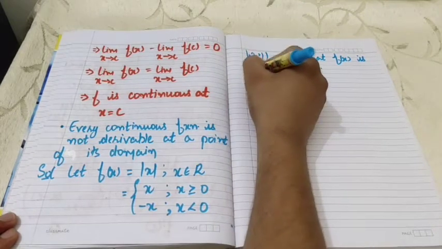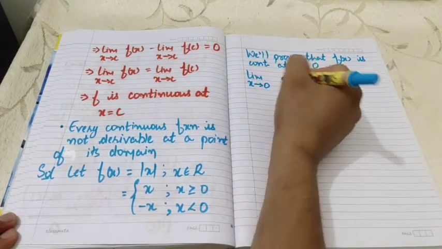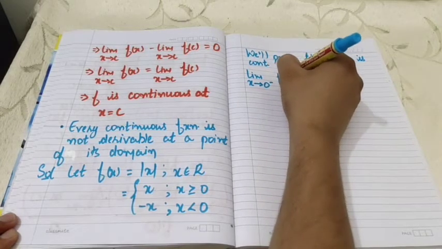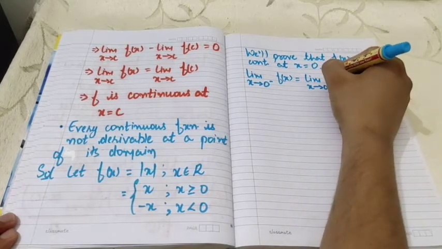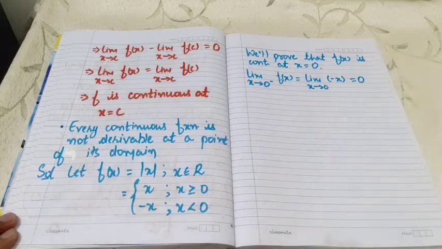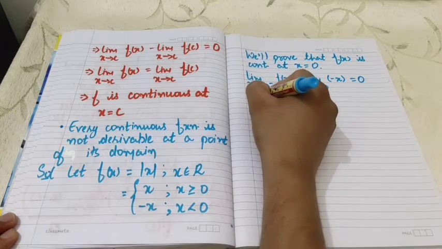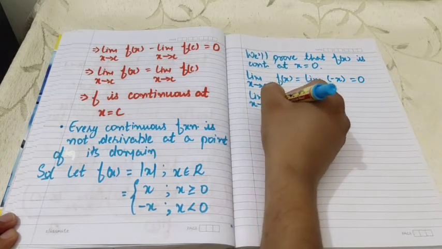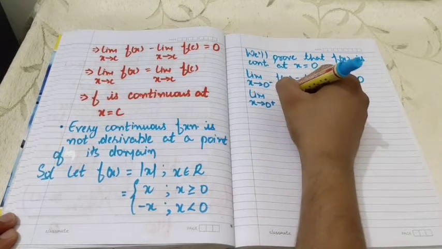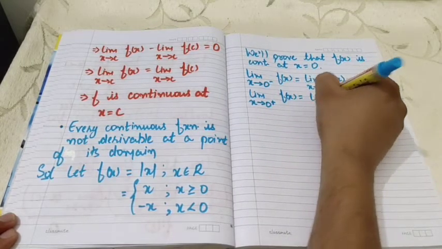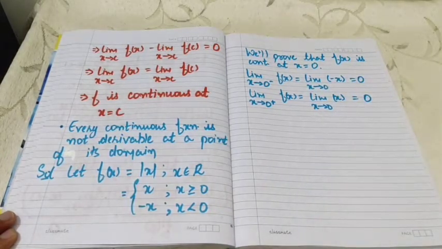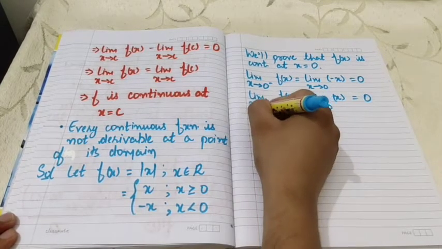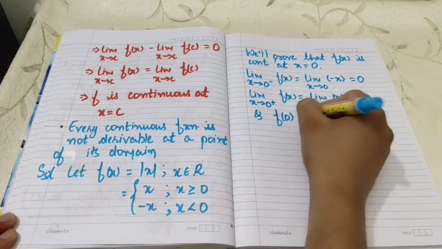So we will take its left limit at 0. It will become the limit x approaches 0 of minus x, that is equal to 0. The value of the left limit is 0. Now let us find the value of the right limit at x equals 0. Accordingly, we will see that the value of the right limit will also become 0, and f(0) is also 0.